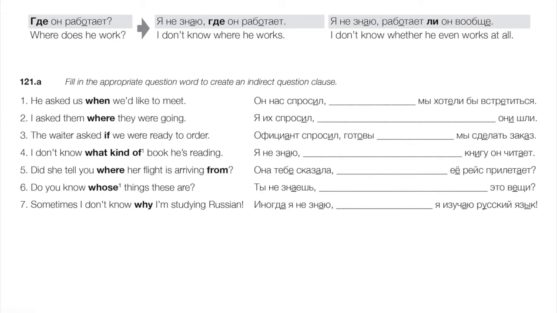Number 3, the waiter asks if we were ready to order. There's the slightly weird one with li. We've got to watch word order. Официант спросил, готовы ли мы сделать заказ.